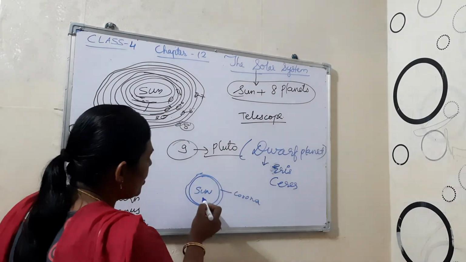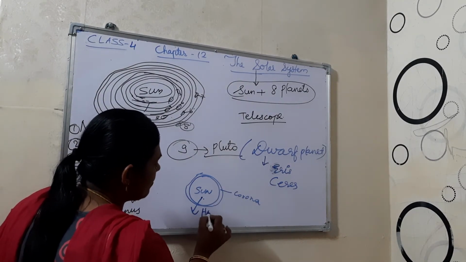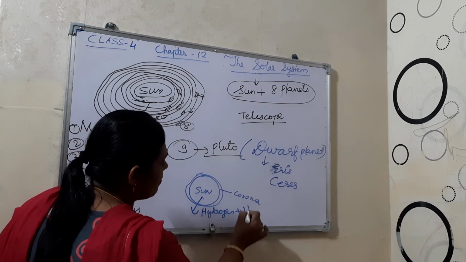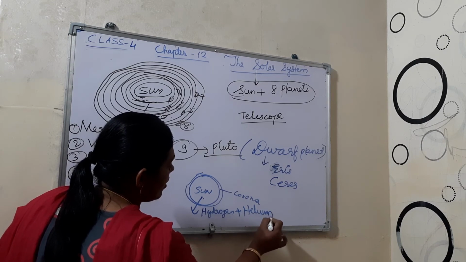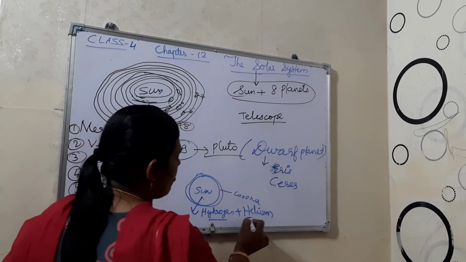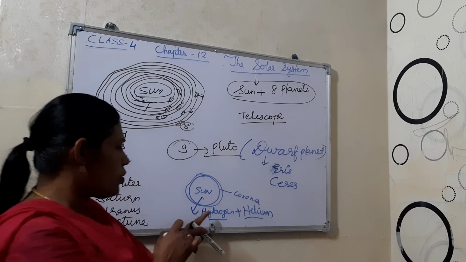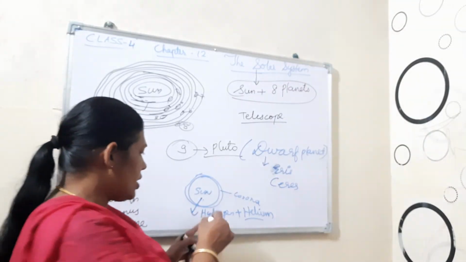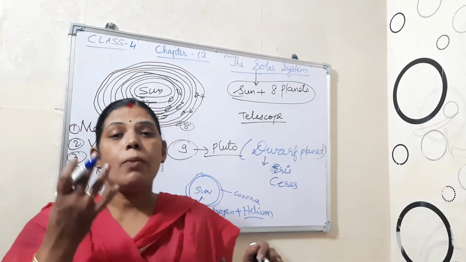The Sun is made of hydrogen and helium. Inside, the hydrogen changes into helium, and it releases much heat.